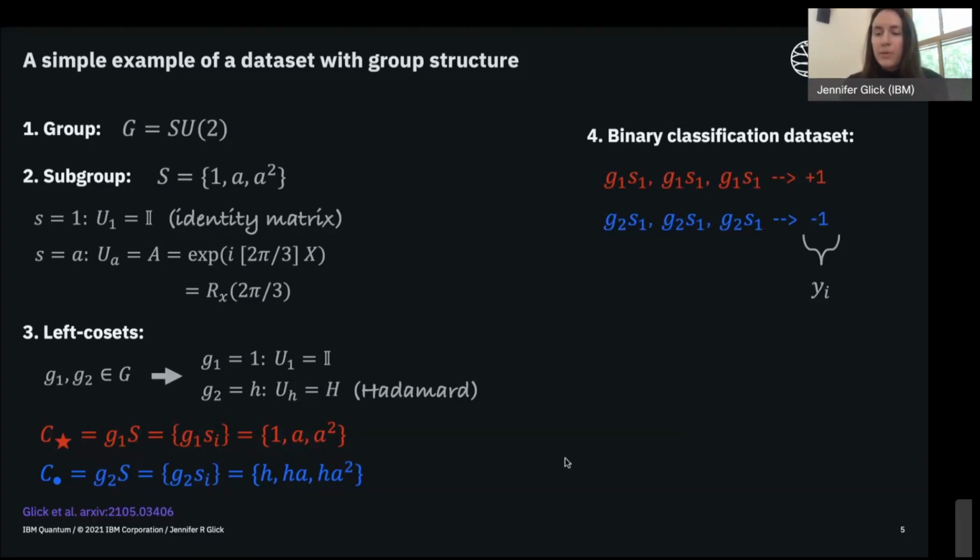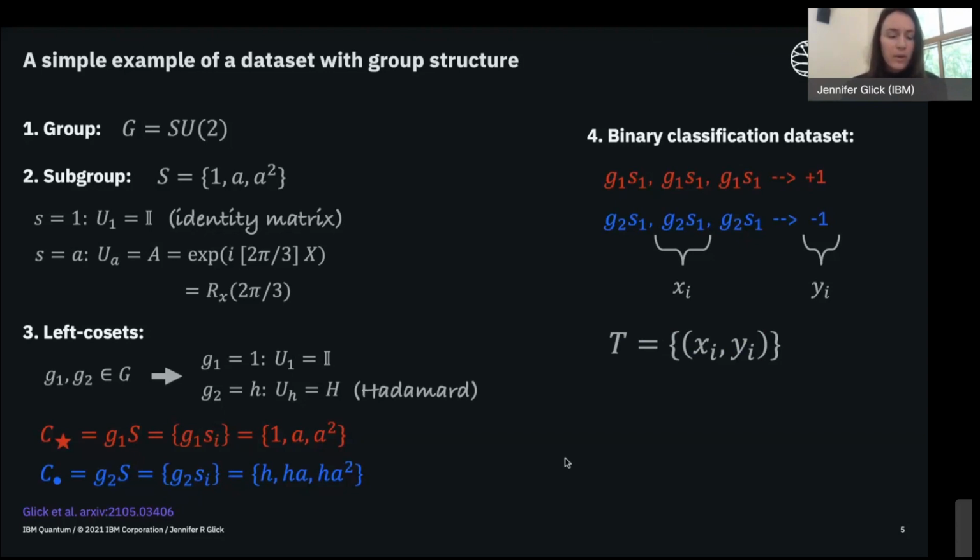We'll use the common notation Y to denote the labels for each of the elements, and then X sub I will denote an element from one of the cosets. And so our data set is just the set of pairs of these samples, Xi, and their labels, Yi. At this point, everything's a little bit abstract.